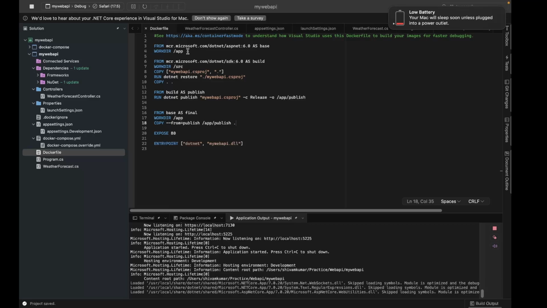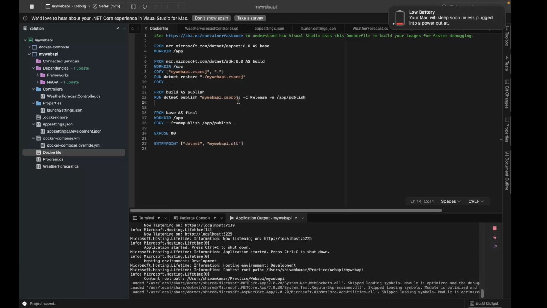See, every instruction, every line in this Dockerfile is a layer, right? So if you don't change anything at a layer, it will be cacheable. It will not build this layer again. It will basically use the cached version of this layer.